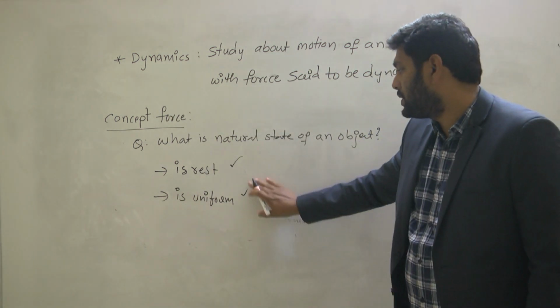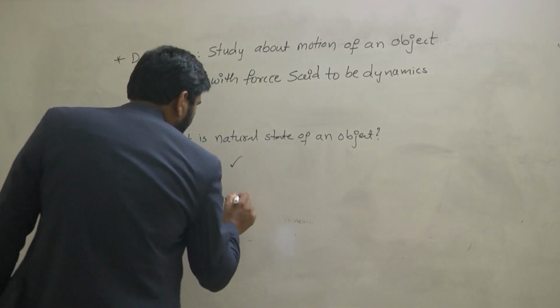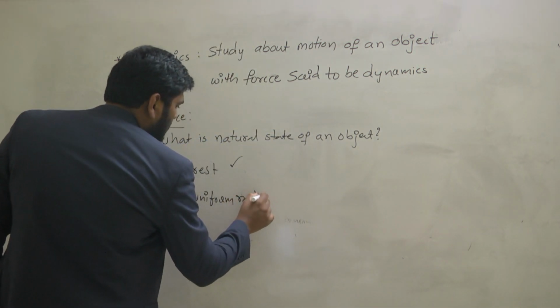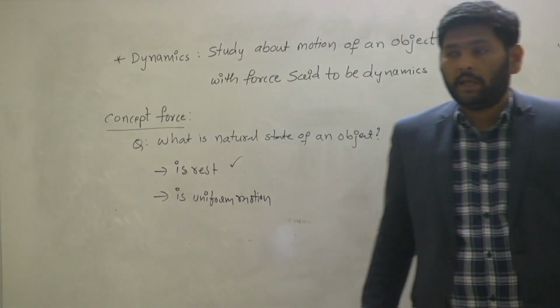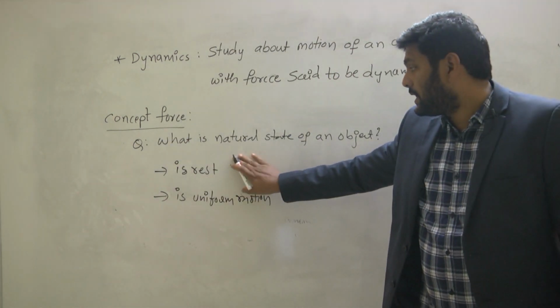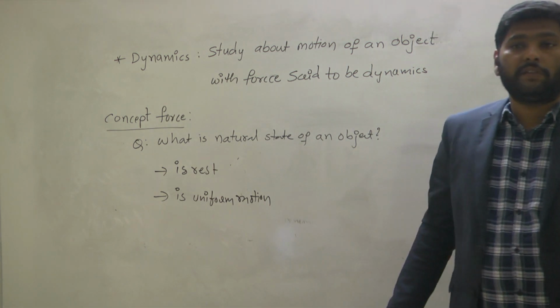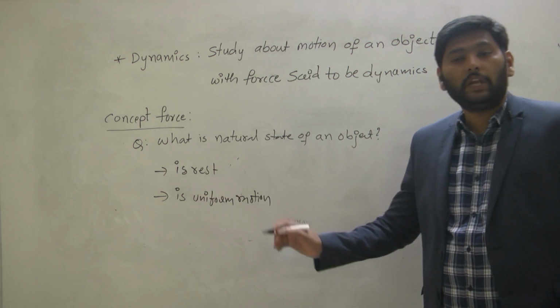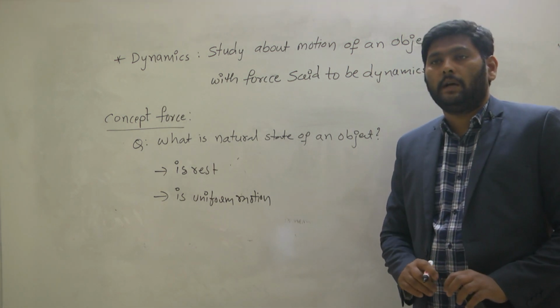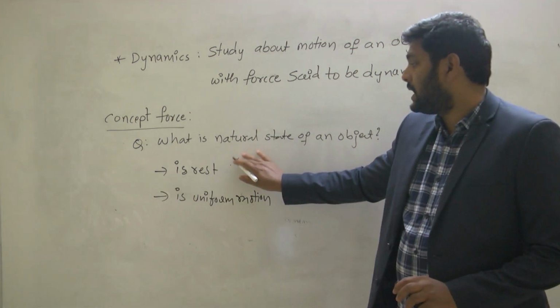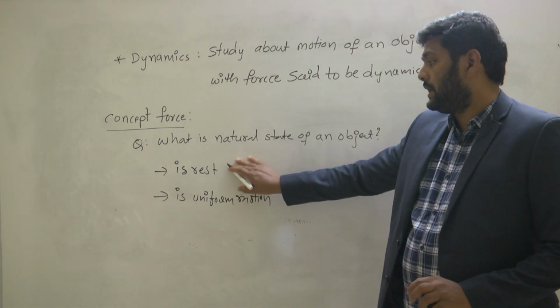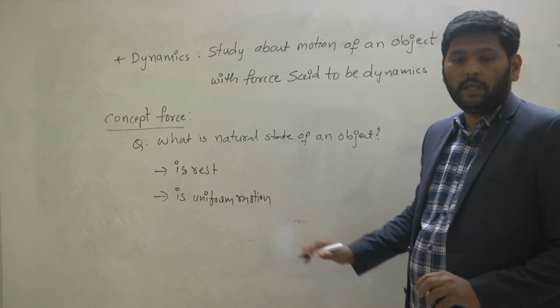This is uniform motion. The uniform motion concept is given by Galileo, and this rest is by Aristotle. Actually, Galileo is a student of Aristotle. So the rest concept is given by Aristotle, uniform motion given by Galileo.